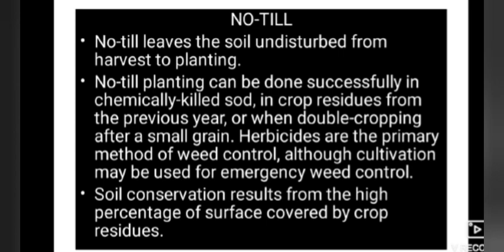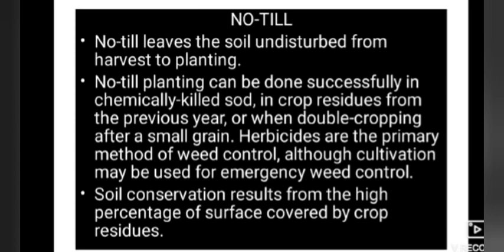In no-tillage, planting can be done successfully in chemically killed soil, in crop residues from the previous year, or when double cropping after a small grain. Herbicides are the primary method of weed control.